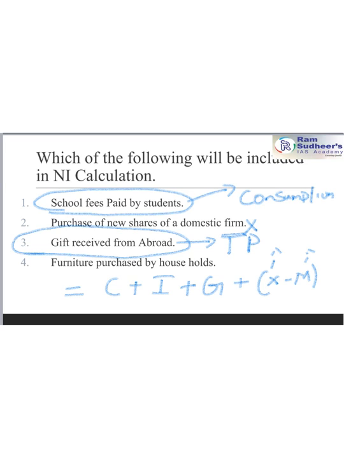Transfer payments are those payments which are one-sided transfers, whether it is gifts, scholarships given by government, or unemployment allowance given by government, where there is no good nor service that is rendered. Therefore gifts are not included in our calculation of national income, because gifts are not part of NFIA, net factor income from abroad. Furniture purchased by household, yes, it is included, it is part of the final consumption of the households, and therefore this is included in the calculation of national income.